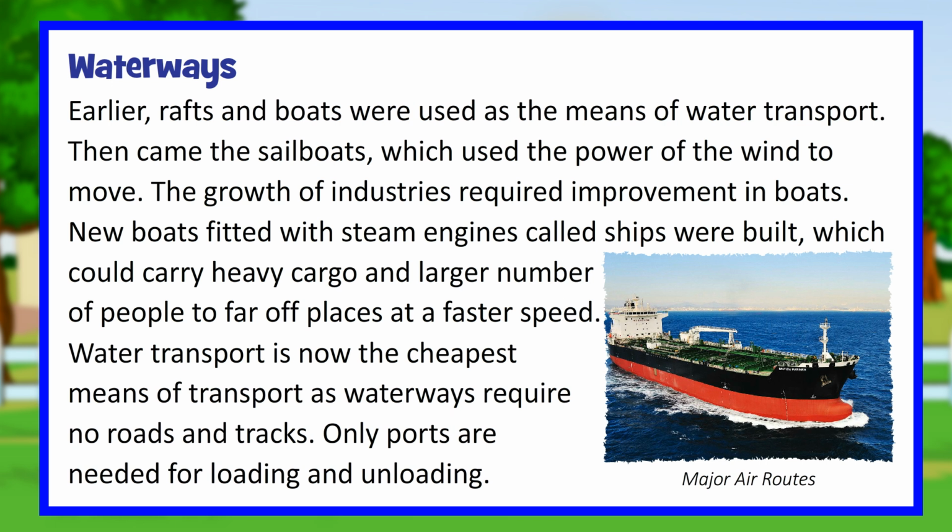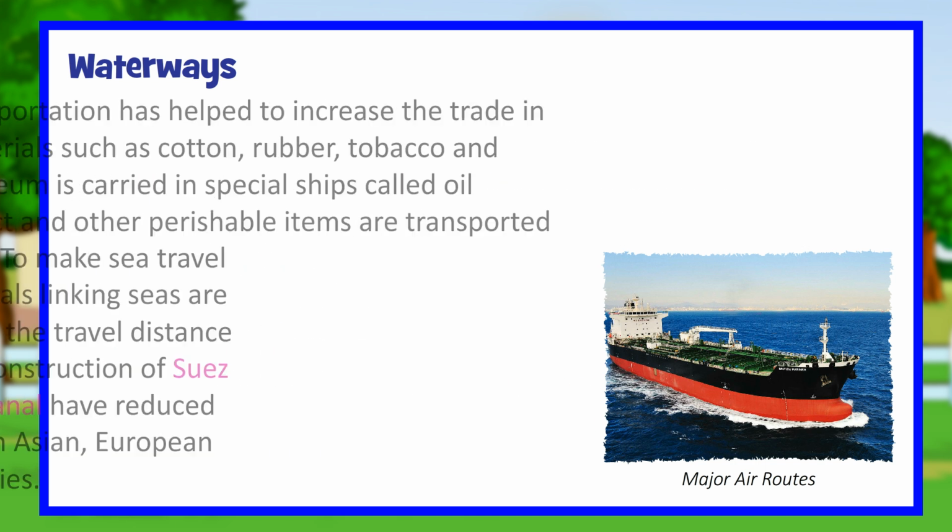Waterways. Earlier, rafts and boats were used as the means of water transport. Then came the sailboats, which used the power of the wind to move. The growth of industries required improvement in boats. New boats fitted with steam engines called ships were built, which could carry heavy cargo and larger number of people to far-off places at a faster speed. Water transport is now the cheapest means of transport as waterways require no roads and tracks. Only ports are needed for loading and unloading.